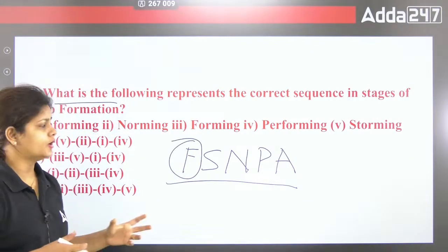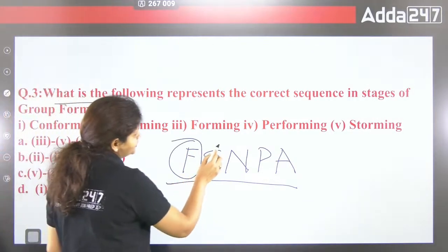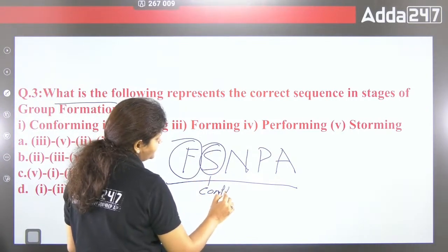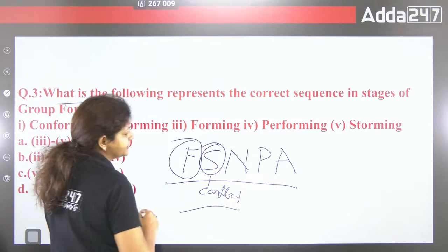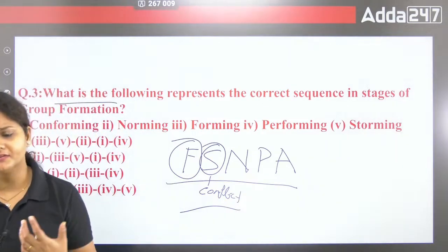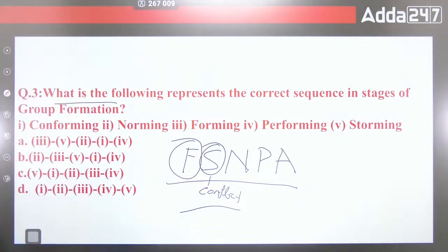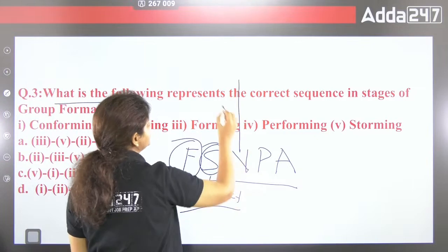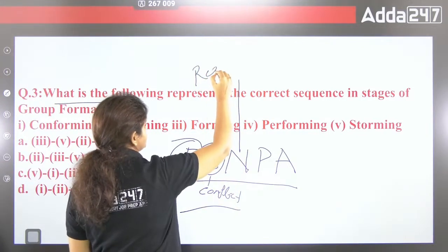Storming is when there is conflict, when your values clash. Each and every one has a different personality in a group. So in storming, conflict can begin. Then after that, norming comes. Norming is basically when you respect each other.